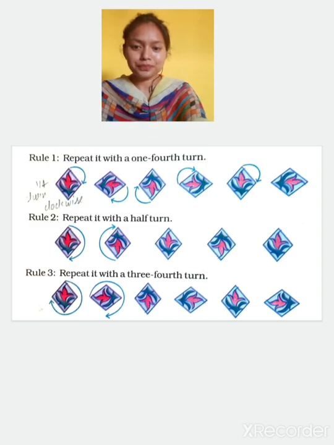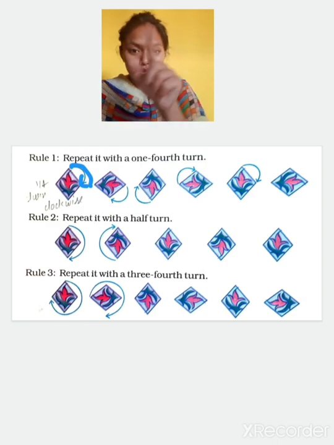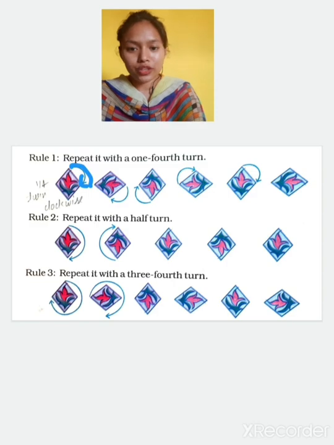Now see, first figure. When you rotate this figure like this, it will be like this. Then again this 45 degree rotation is there. Can you see? Half, half, half, half, half. Okay. So it is 45-degree rotation.